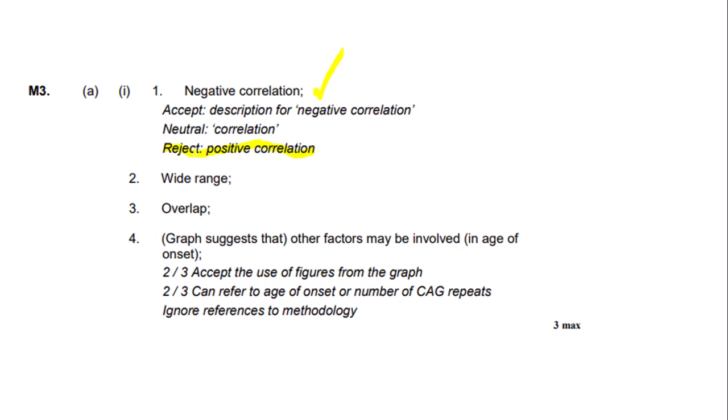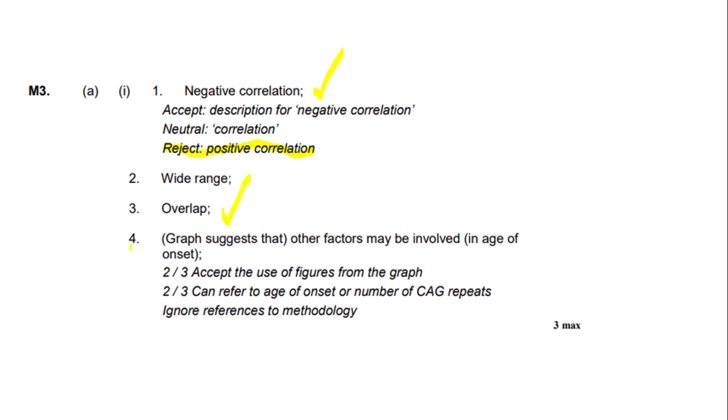As it says reject also, if you put any reference to a positive correlation, then you do not get any marks at all for the question, no matter if any of these marking points here are right or not. So the second marking point that you could have written is that there is a wide range. We didn't put that, but that doesn't matter as there are other points to look at. Mark point 3, overlap. We wrote about overlap, so we would get a mark.